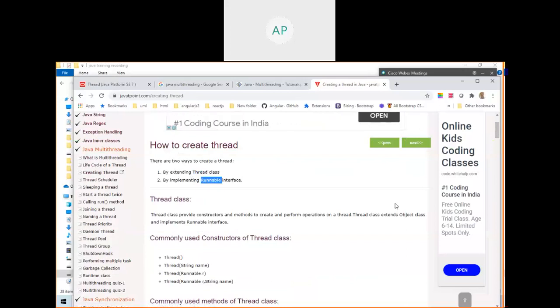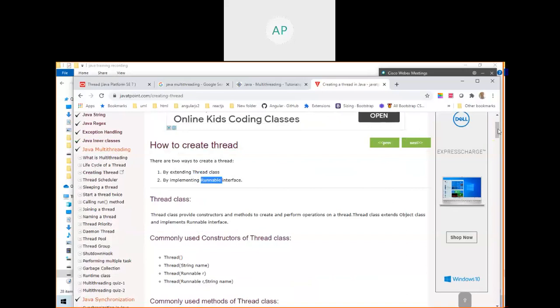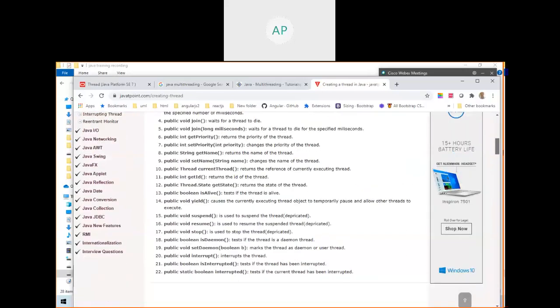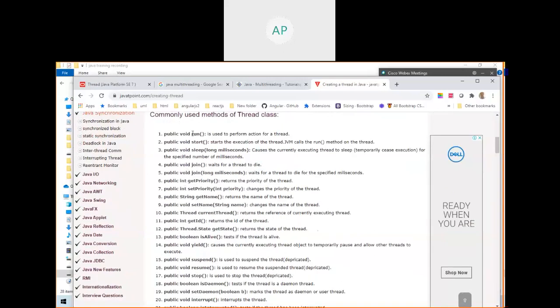If you write a class and extend Thread, then that is a thread class. If you write a class by implementing the Runnable interface, then that is also a thread class. These are the methods available in the Thread class.